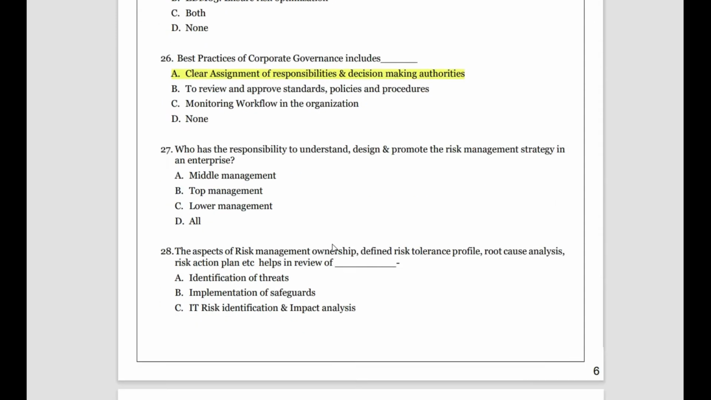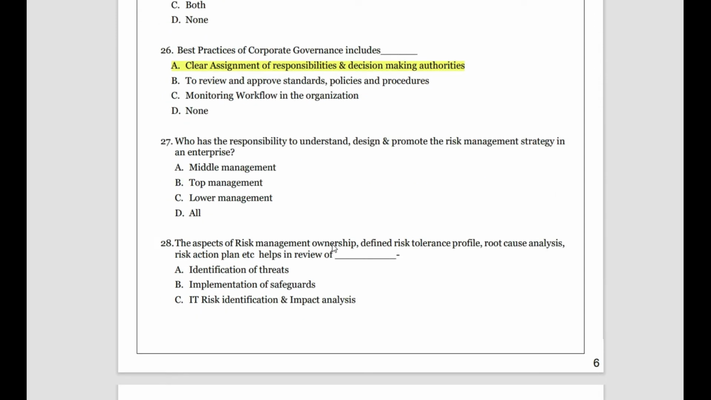Then, who has the responsibility to understand, design, and promote the risk management strategy in the enterprise? Who will understand, design, and promote it? It is done by whom? Understand, it is designing and promoting the risk management strategy. The top management will do it, middle management will take the orders in implementing that plan, and lower management will do the action work.